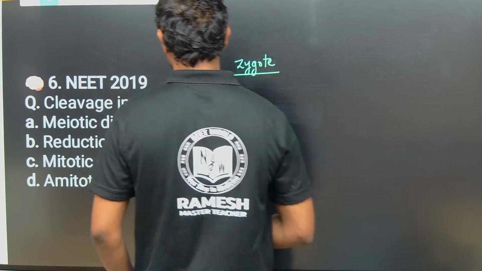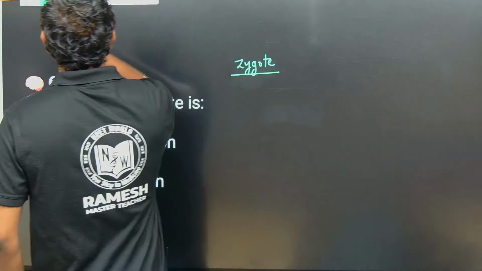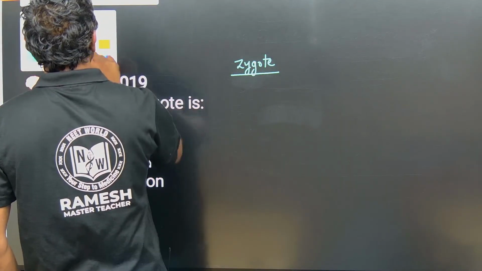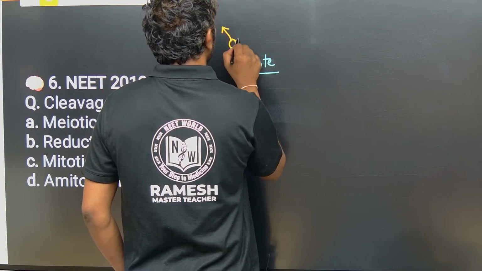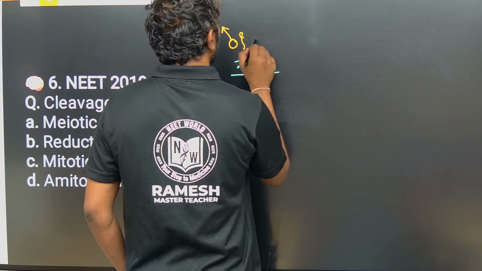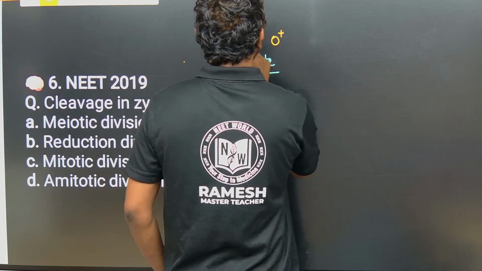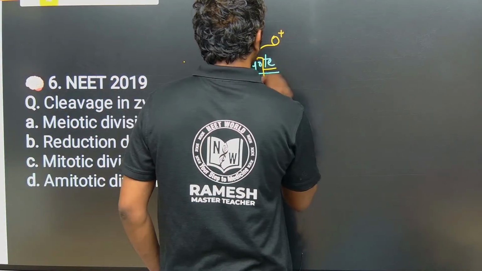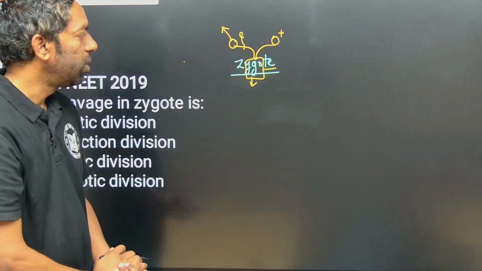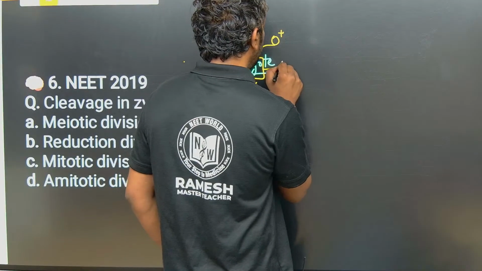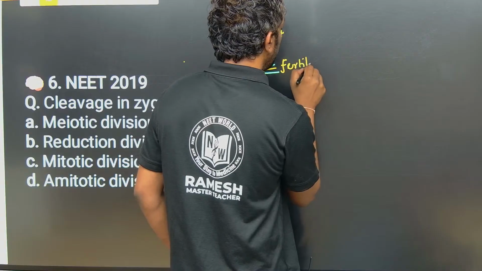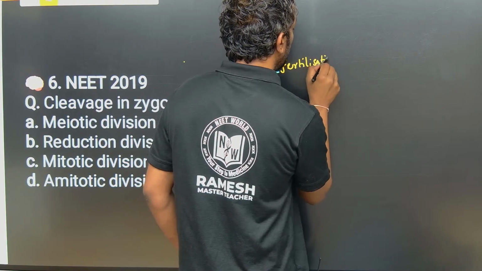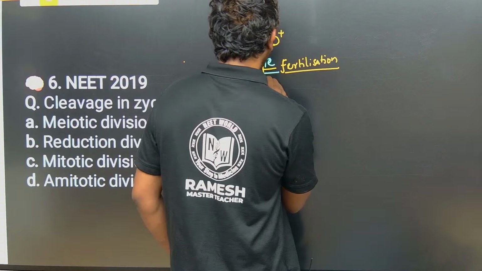Zygote is nothing but the fusion of male and female gametes, the sperm and the female gamete, together forming a cell called zygote. Fertilization takes place to form this cell.